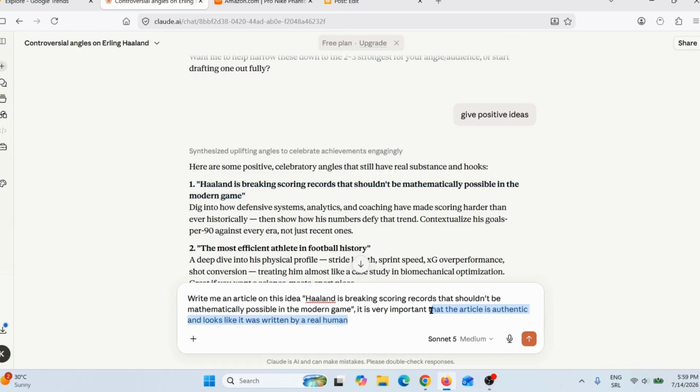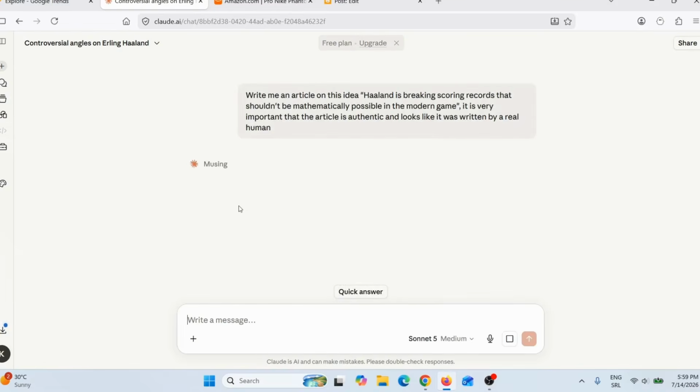And it is very important that that article is authentic and looks like it was written by a real human. Okay, and press enter. And now Claude AI will write that article for me. Now, Claude AI will write this article, but I would strongly recommend you to personally rewrite this article so it looks 100% like it was written by a real human being. Now, you don't have to do that, but I would recommend you to do that, okay? And here you can see now Claude AI is doing research and it will write this article for me.